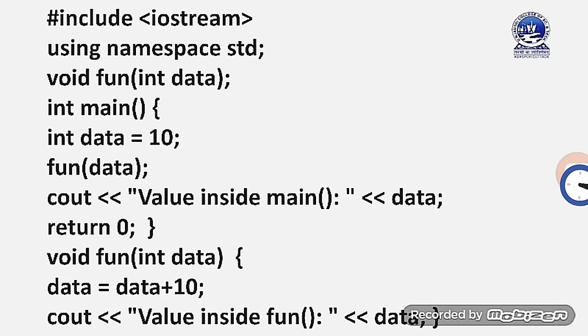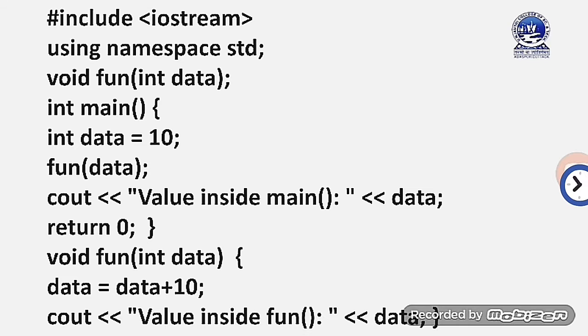It means that here we are calling the fon function. When we are calling the fon function, the control will enter the fon function part. In the fon function we are changing the data value by data equal to data plus 10. It means that now the data value will be 20, and when we display the data value inside the fon function, we will get output 20.